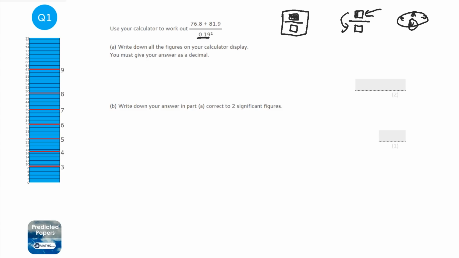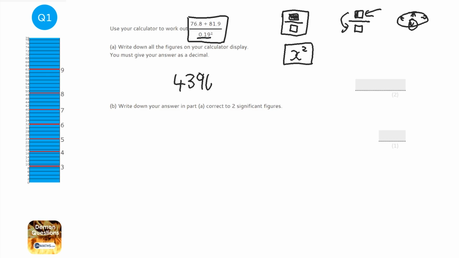And then we need to fill in this bit here, so 0.19, and then to get the squared button, it's on there like that. So you just press that and it looks exactly as it does in the question on the screen, so you know you've got it right. So you press the equals, and my one comes up with 4396.121884. Now it might be tempting to try and round that, but it says it wants all the figures, so just put them all in.